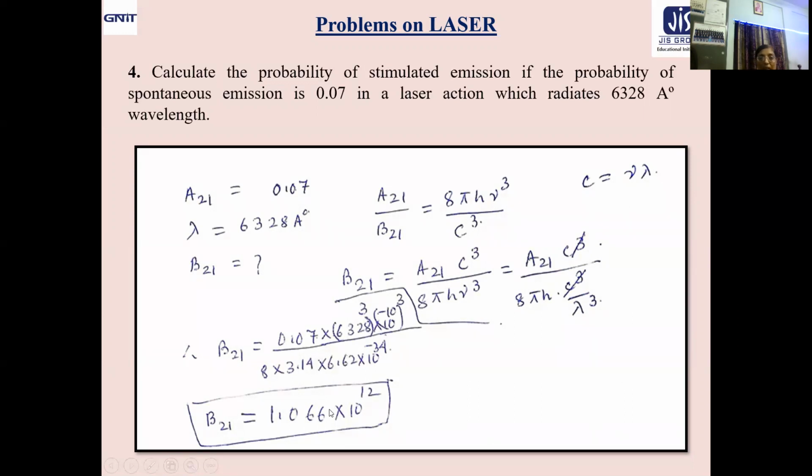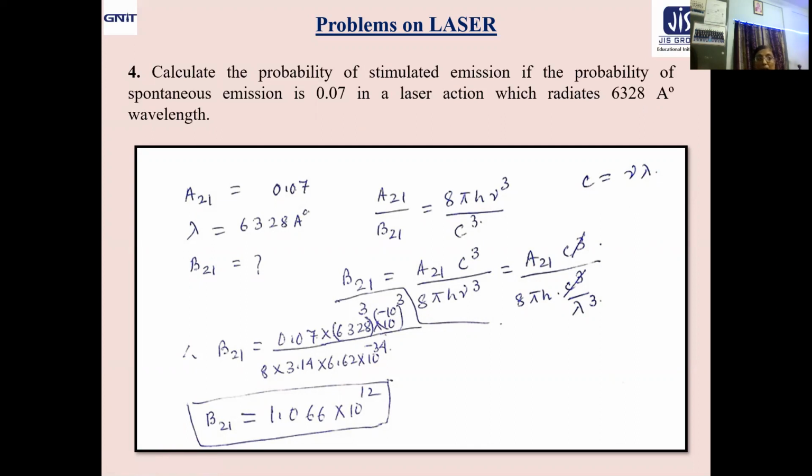That part is okay. But one thing you have to be careful about. This is A21, very small. This is B21, very large. So the rate of stimulated emission exceeds the rate of spontaneous emission. So definitely the light emitted by such a device obviously is coherent, and that's why you are getting the lasing output giving a wavelength of 6328 angstrom. Here it may be asked to give you the comments.